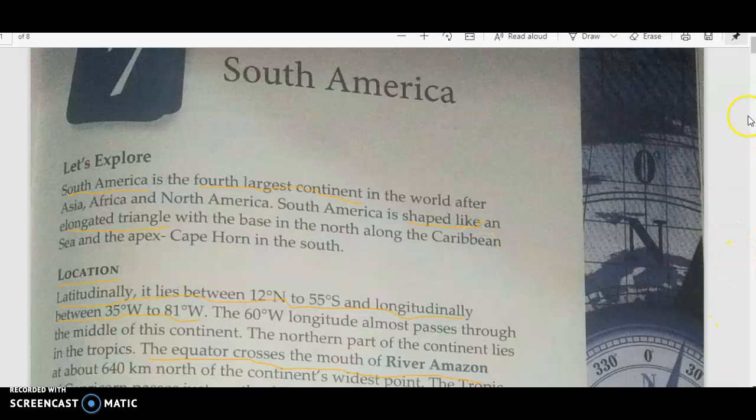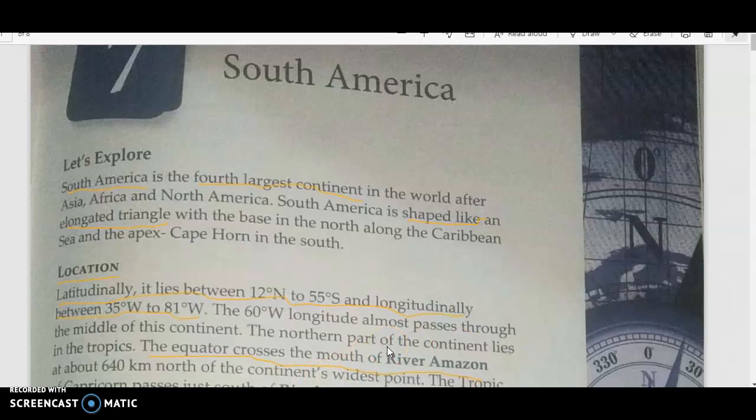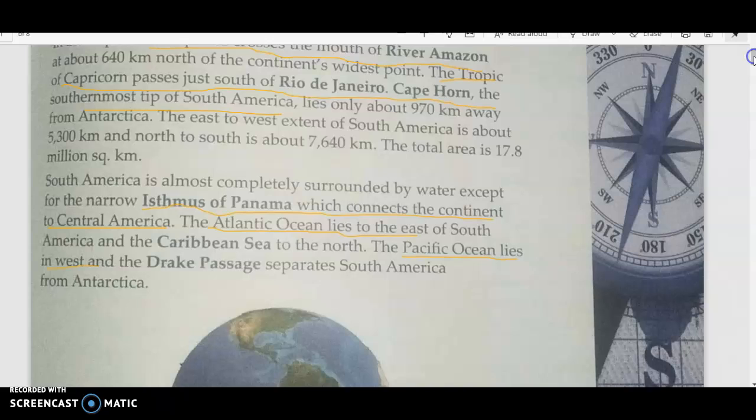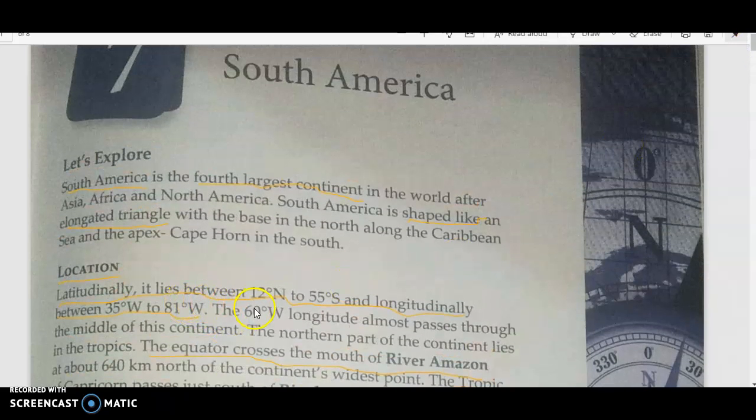The southern tip of South America is known as Cape Horn. When we see the location of South America latitudinally, it is 12 degrees north to 55 degrees south. That means the extent of South America latitudinally, that is from the equator, is 12 degrees to the north of the equator and 55 degrees to the south of the equator.